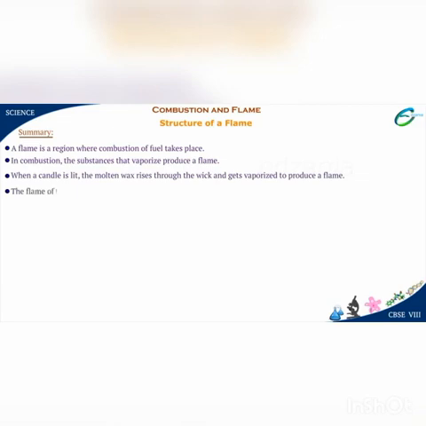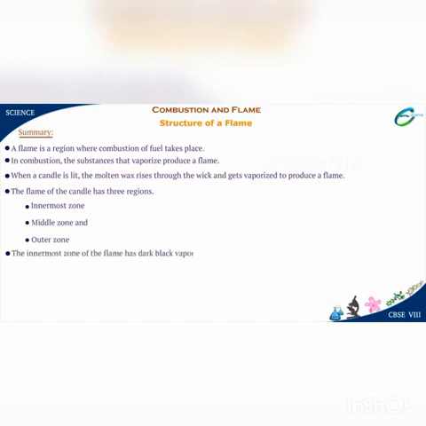The flame of the candle has 3 regions: innermost zone, middle zone, and outer zone. The innermost zone of the flame has dark black vapors of wax. In this part, the vapors are not burnt, and therefore it is the least hot region of the candle.